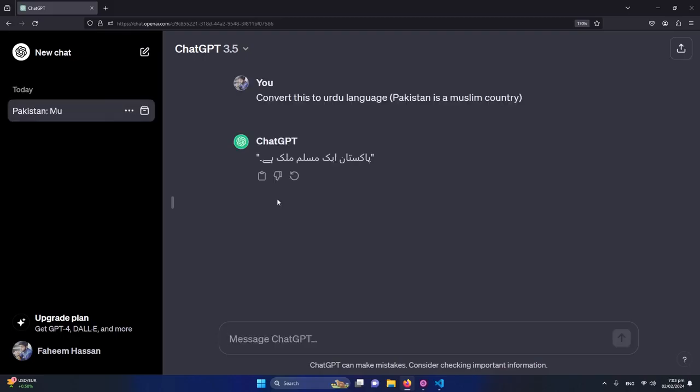So you can see that it has received the text in English, and then it finds similar words that match the target language, and it is answering me in the language that I asked for. So it is telling me that Pakistan ek Muslim mulk hai. Obviously that is Urdu. So that's how you can use this tool to translate one language to another. Obviously you can train this to always answer in Urdu.